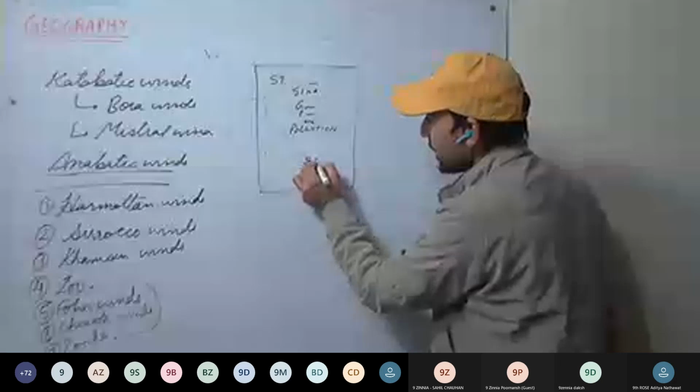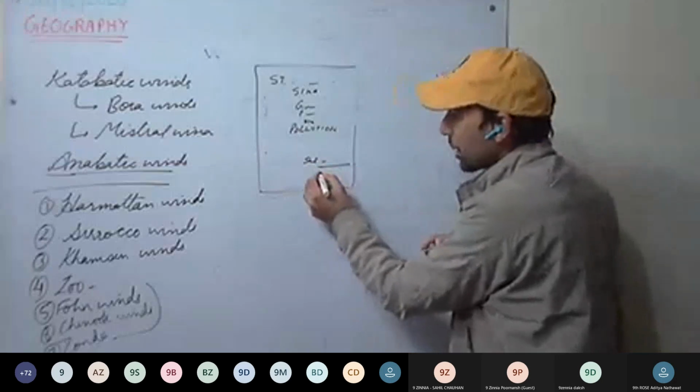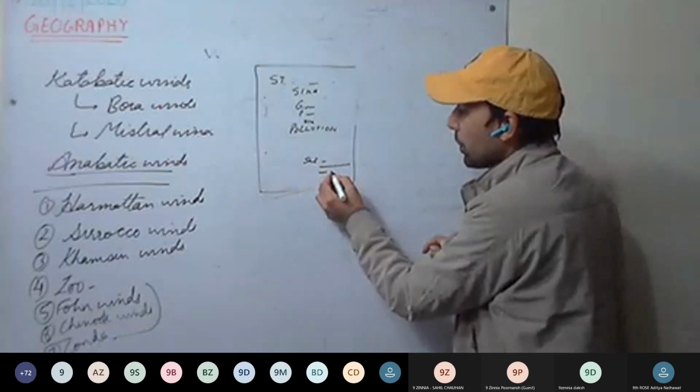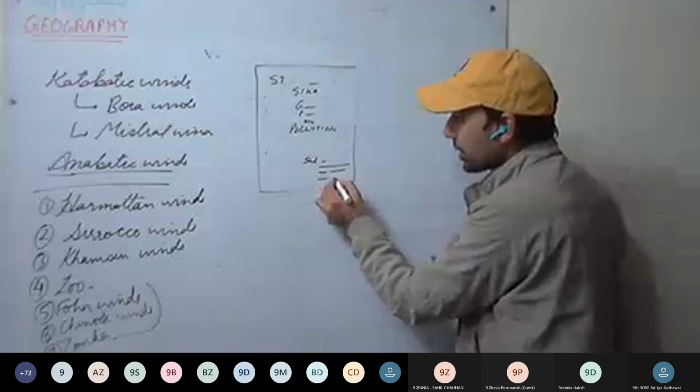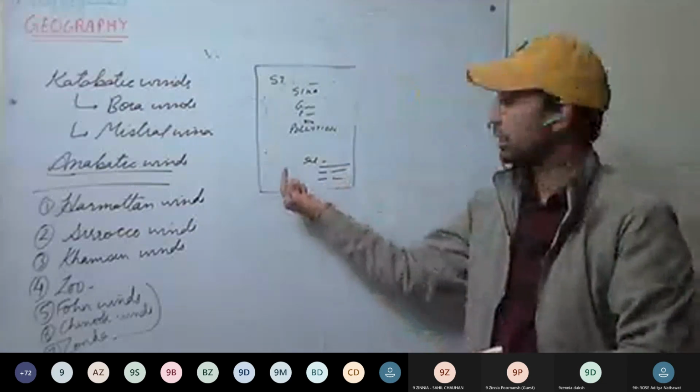Then here, submitted by: your name, roll number, admission number, class, section. Okay, this much.